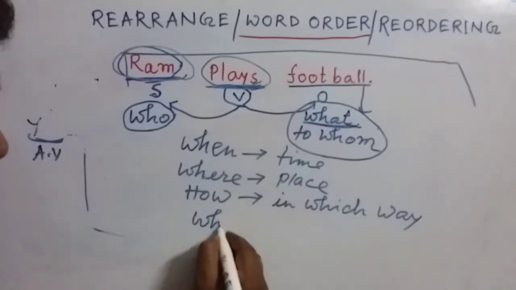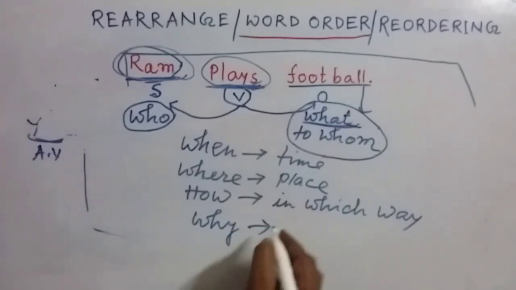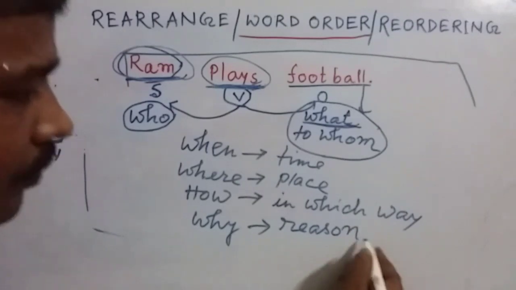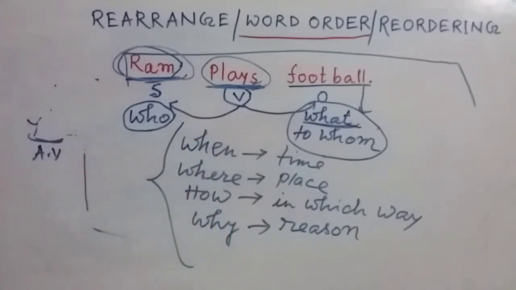If we ask by why, it will inform us about the reason. I think, my dear friends, this part is clear to you. And if it is clear to you, then we will go to the next part of this video.